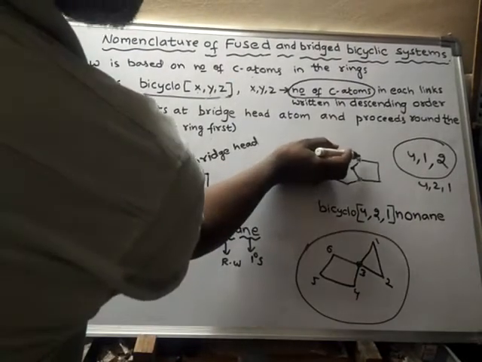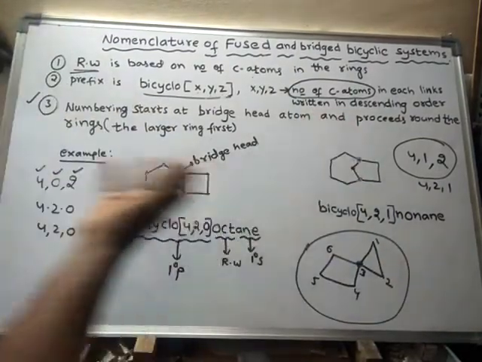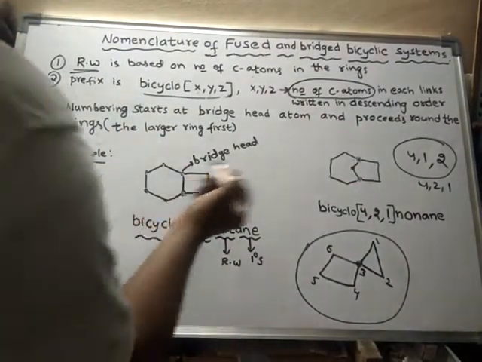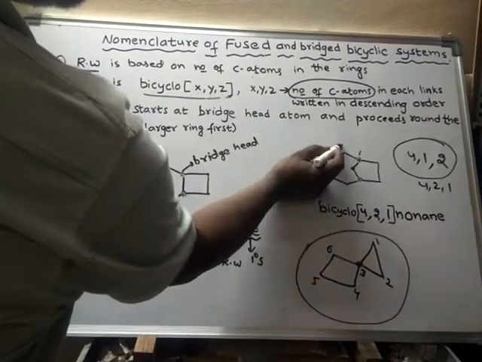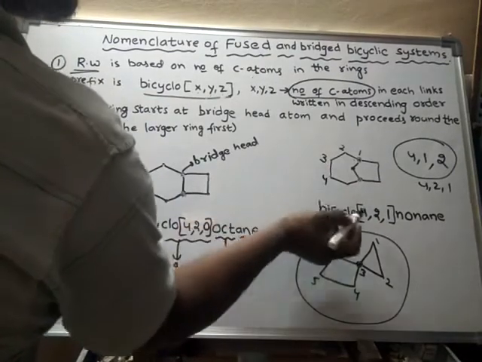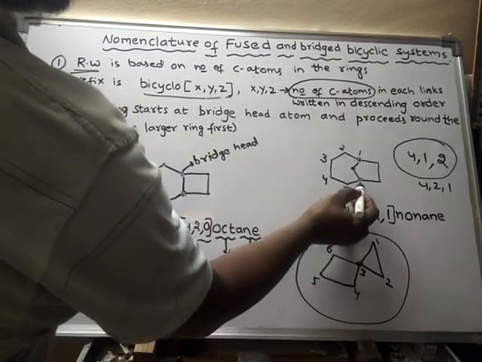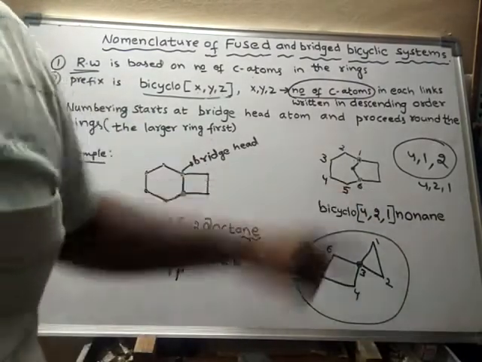So start from the bridgehead carbon. We may start from this carbon or else this carbon. Now I will start from this carbon. So this will be number 1, this will be number 2, number 3, number 4, number 5, and the other bridgehead carbon will get number 6.